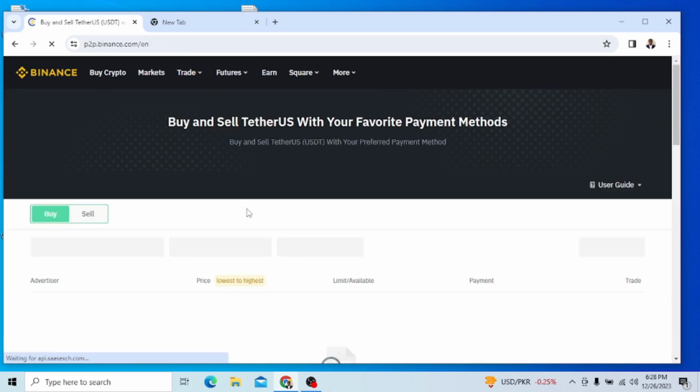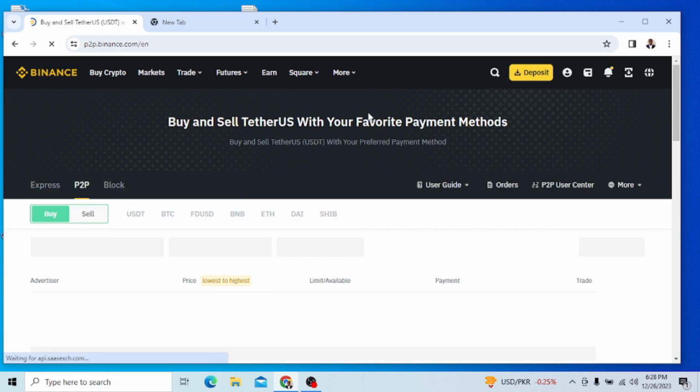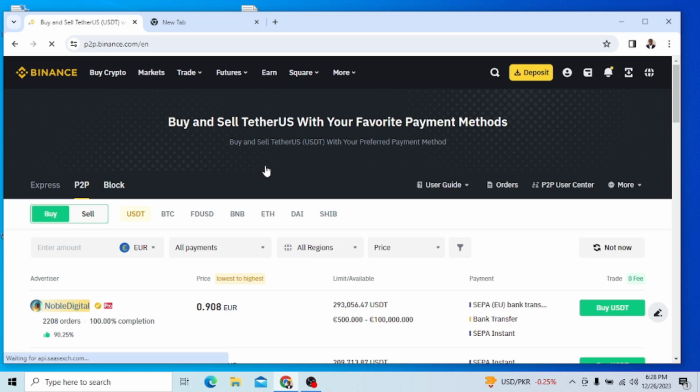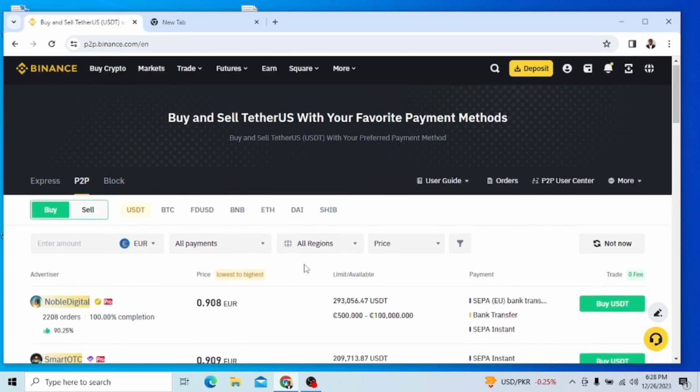You see that once we clicked, it already opened up a different space here. On this space, if you come up here, you can read this bold white text. It says buy and sell Theta US with your favorite payment method. Okay, so this is the default state of the information here. But I don't want you to focus here. I want you to come down here. You see that here we are.